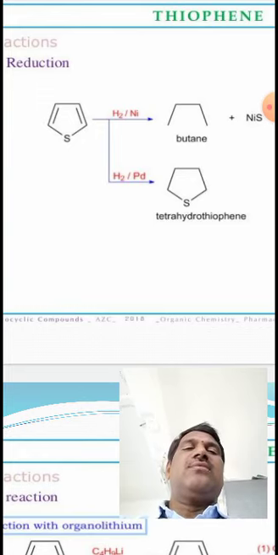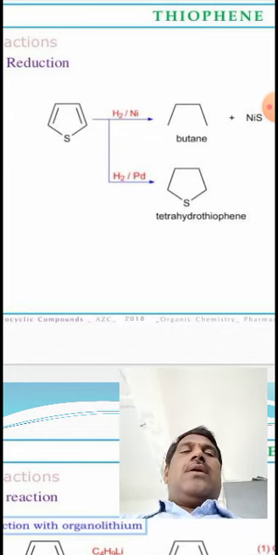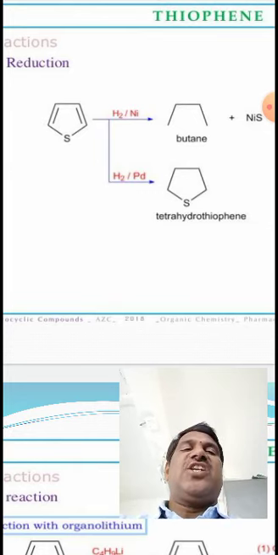In this reaction, desulfurization takes place. In the presence of nickel as a catalyst, the heteroatom sulfur in thiophene undergoes a desulfurization reaction. This is the most important one. Whereas in the case of palladium, we get tetrahydrothiophene.